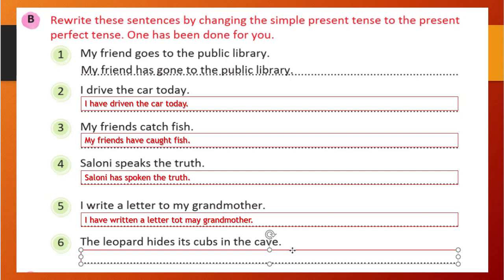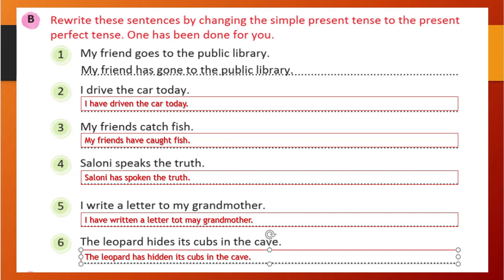So the leopard has hidden its cubs in the cave. Right? That is the correct. So you see here: have driven, have caught, has spoken, have written, has hidden.